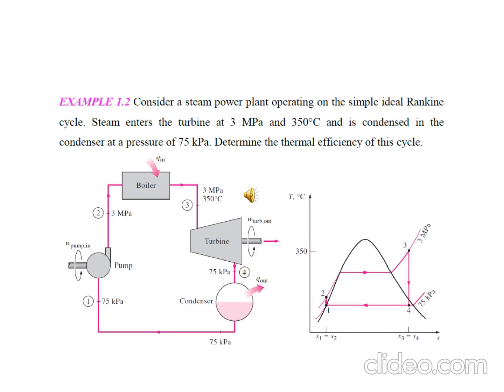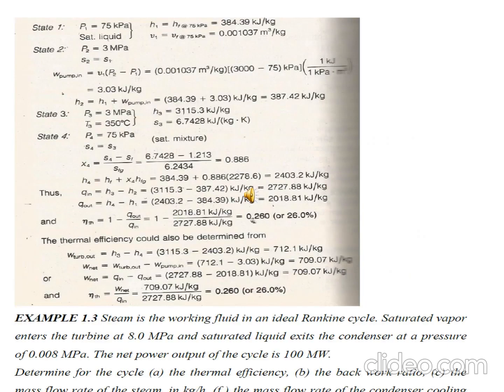Okay, if we find it in the steam table, we can find H1 and V1, or HF and VF. HF is 384 kilojoule per kg and VF is 0.001037 m cube per kg. So that is what we got from state 1.